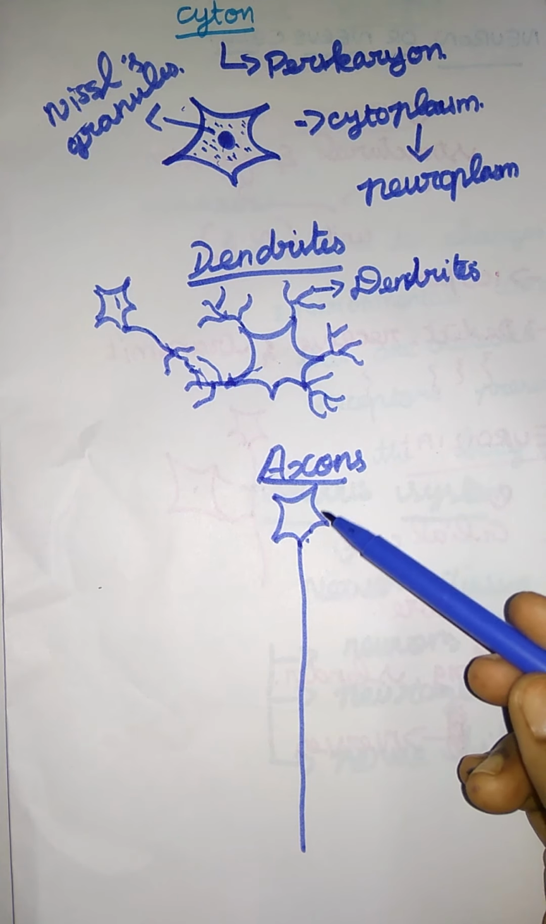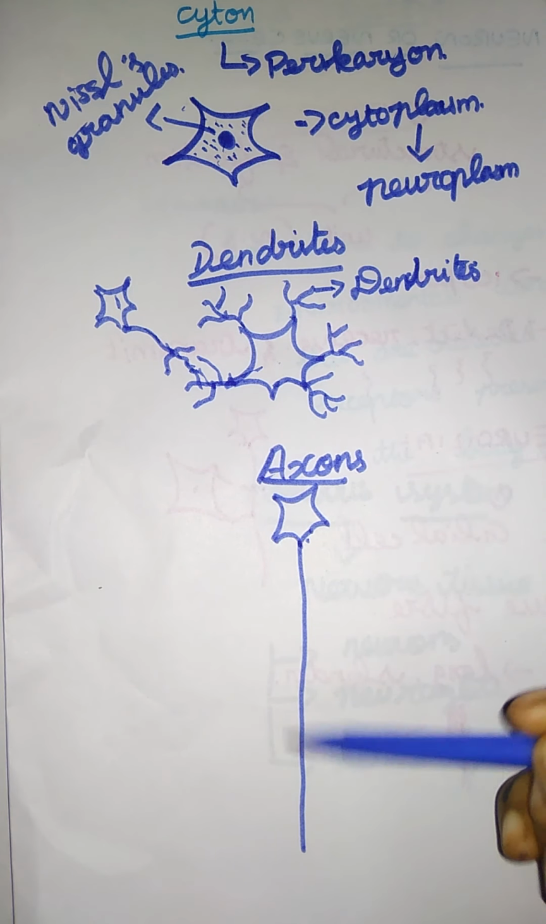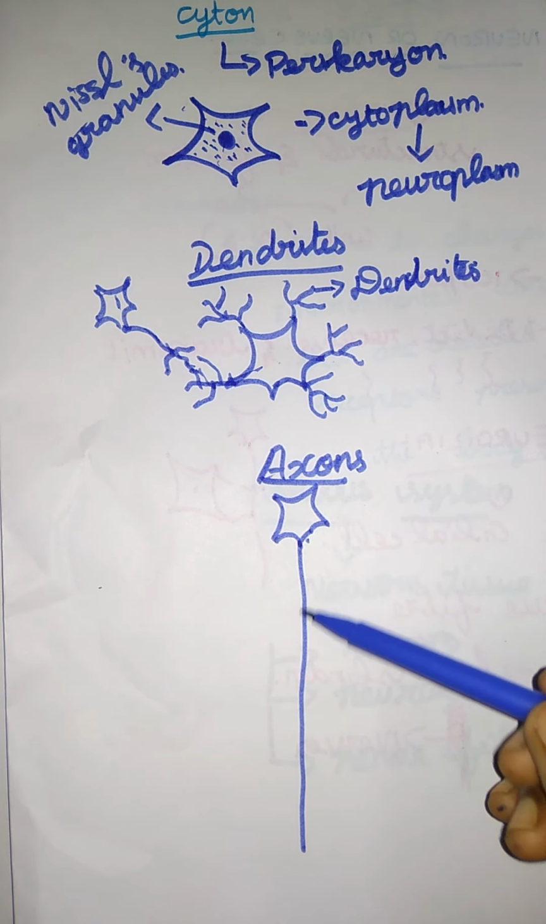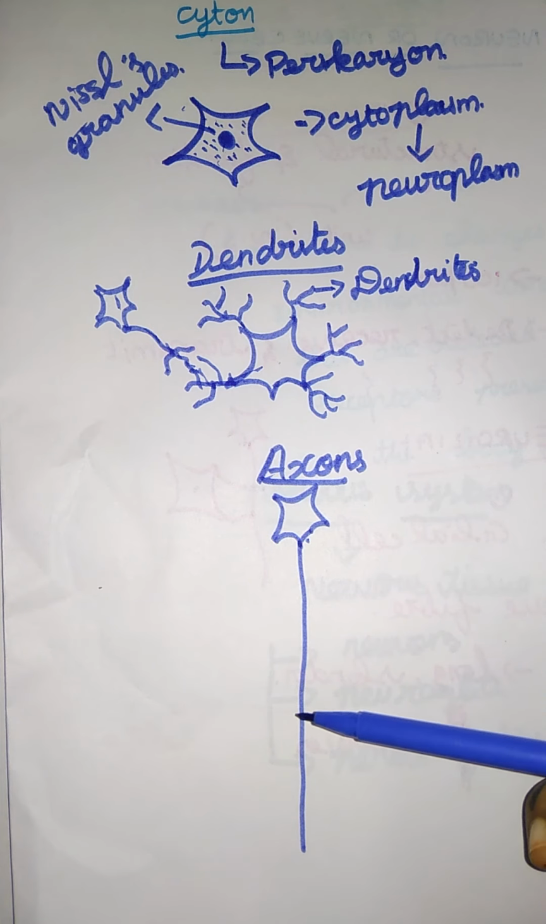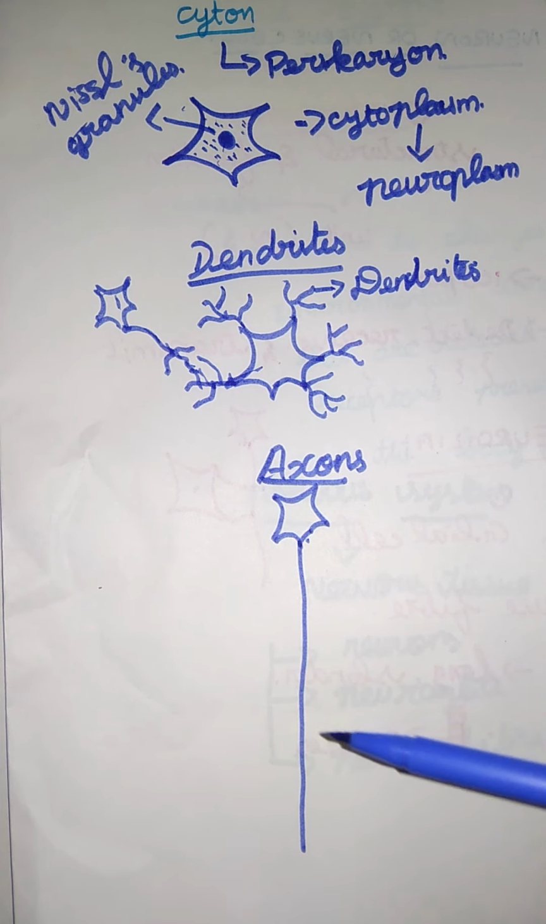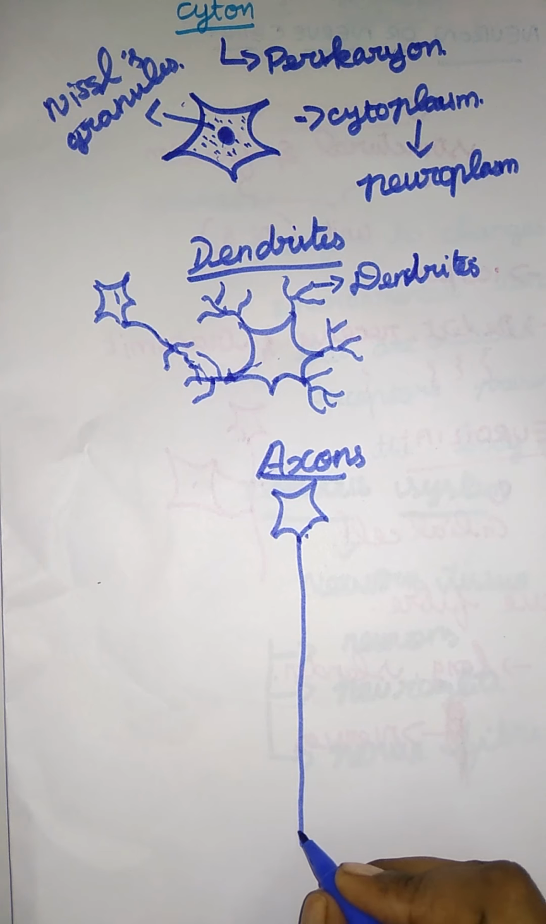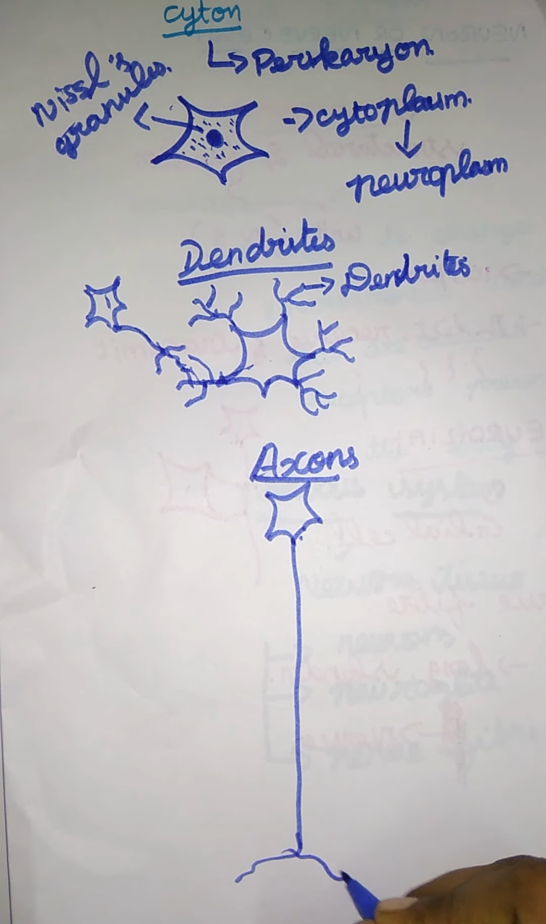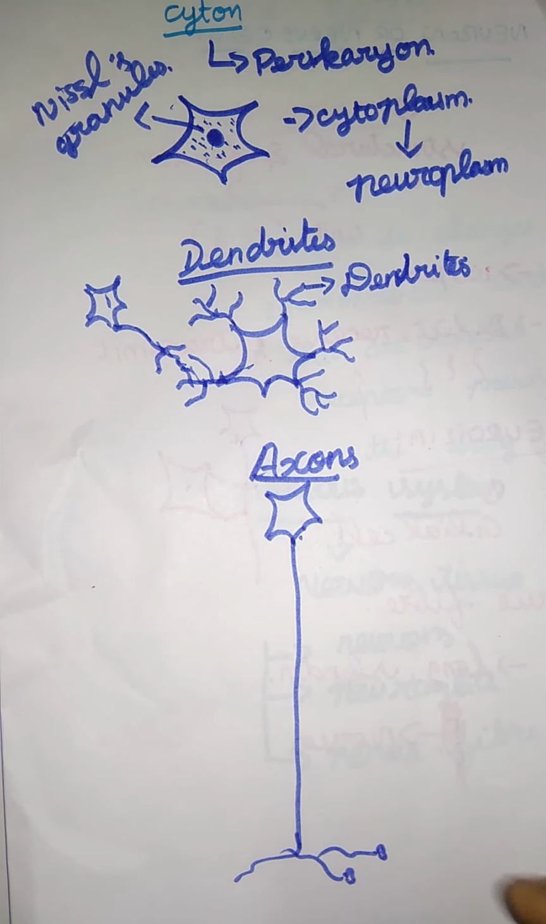Here the axon is the longest part of the neuron. It has a slender, projection-like, elongated body, and at the end of the axon there is an axon terminal. This is the end of the axon. It has a knob-like swelling. Knob means like a screw knob, right? That is the knob-like swelling at the end of the axon terminal.